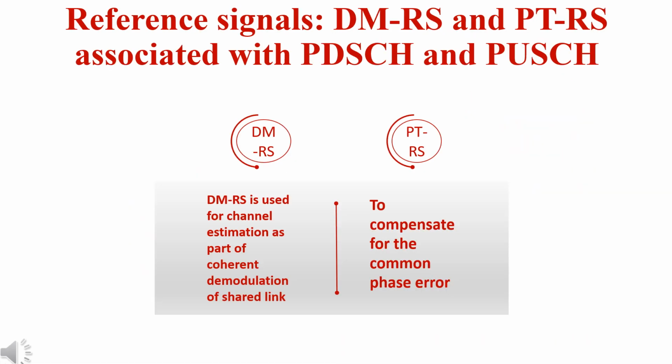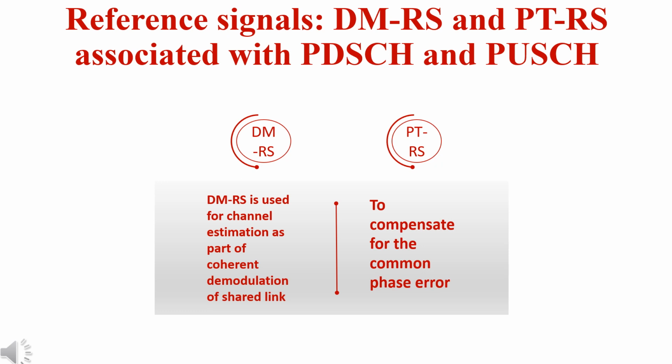Some reference signals, like the demodulation reference signal and the phase tracking reference signal, are associated with the physical downlink shared channel and physical uplink shared channel. The demodulation reference signal is used for channel estimation as part of coherent demodulation of the shared link. The phase tracking reference signal is used to compensate for the common phase error.